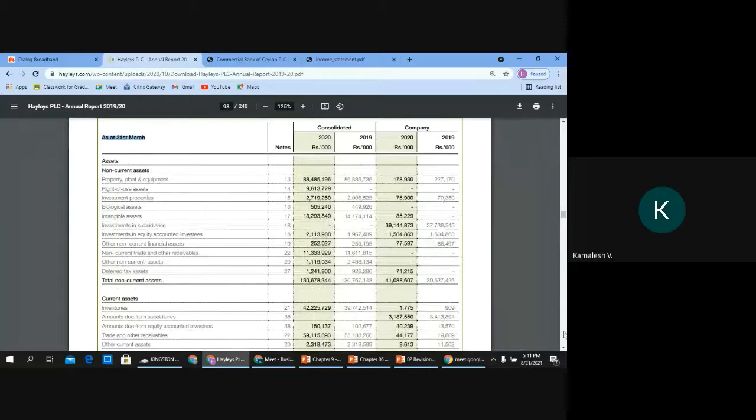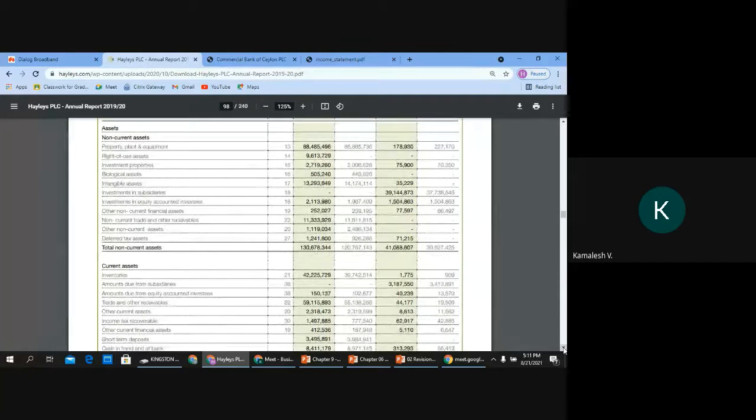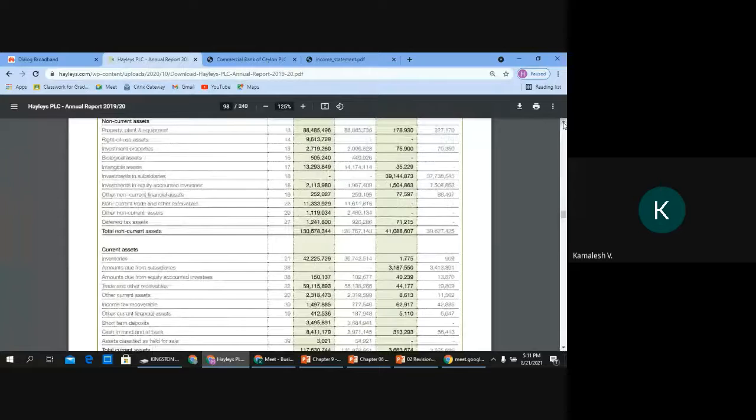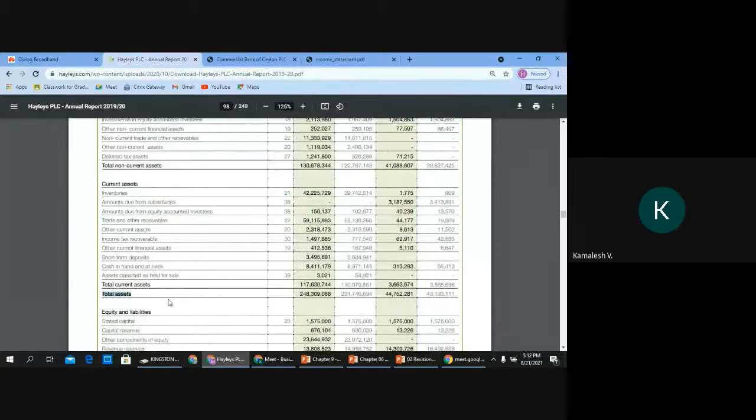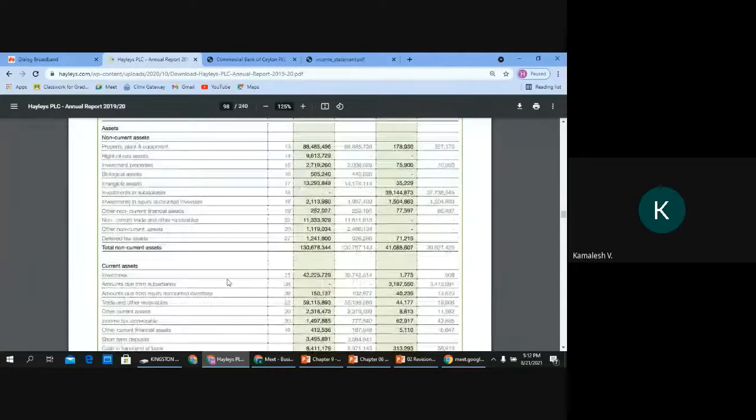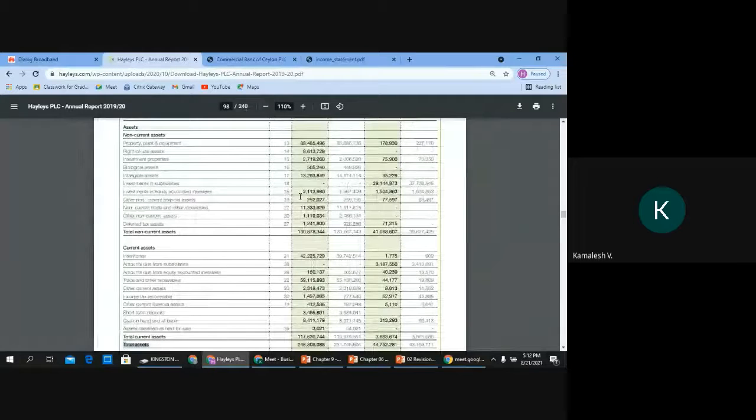Now, I hope you can still see it. Right. I'll take this little bit. Now, this is the assets. The assets are starting here. And you have a caption called non-current assets. And then you have a caption called current assets. And then you have the total assets. Okay. Now look at this, how it is presented. Now it is visible, I believe, right? So when you look at the assets of the company, it has a breakdown saying non-current assets and then current assets. That is how it is broken.